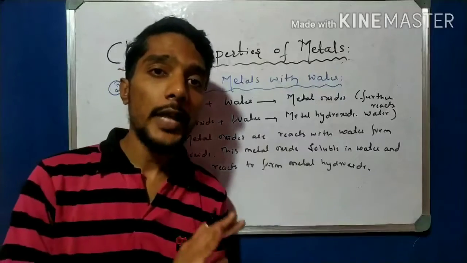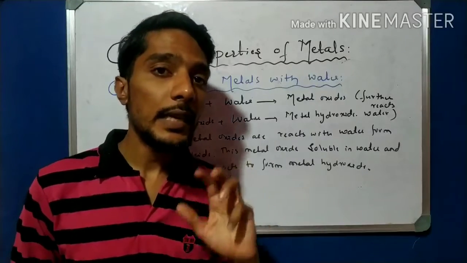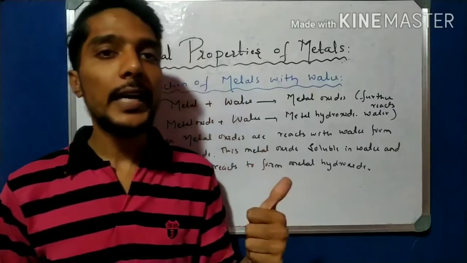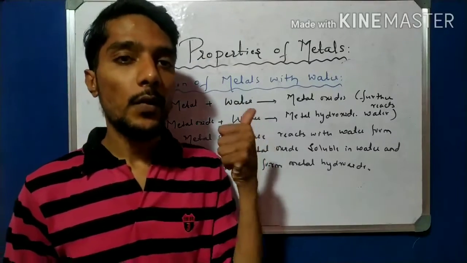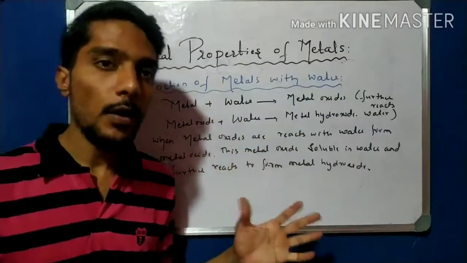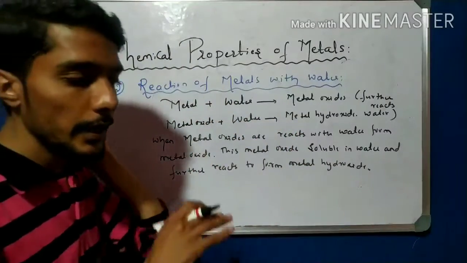Now let us come to the examples. In the water there are three types of categories. One category is with cold water, one is hot water, and one is steam. So one by one, take an example of this reaction with water, starting with cold water.